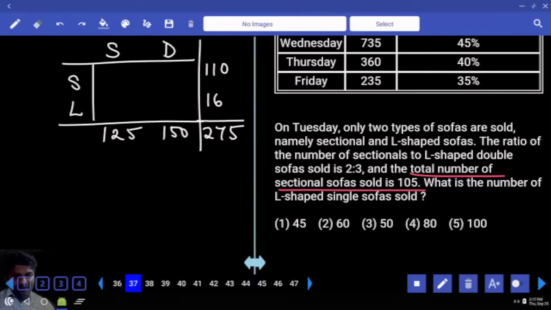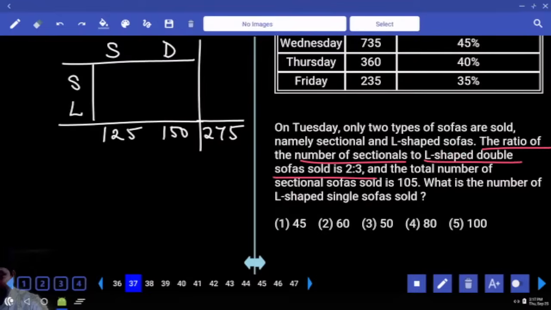No. This is wrong. 2:3 is not for that. The ratio of number of sectional to L-shaped double sofas sold is 2:3. Double sofas sold are 150. Among 150 you will have sectional and L-shaped. They are in the respective ratio 2:3. Are you okay? 40-60. 40%, 60%, 90. Are you okay?